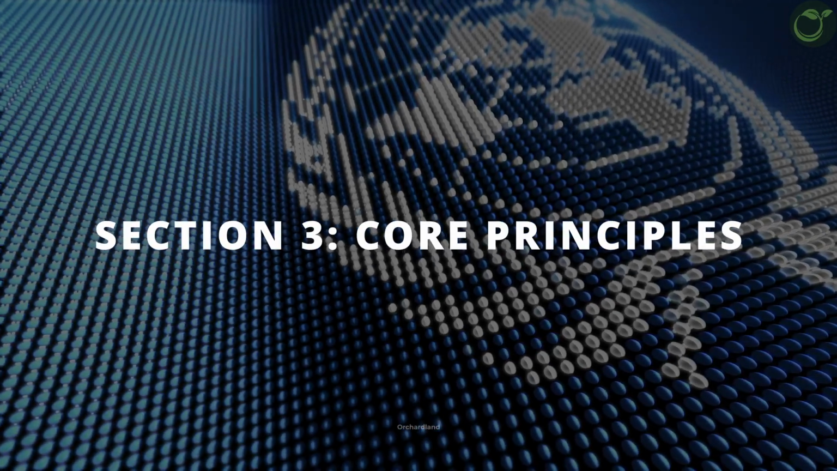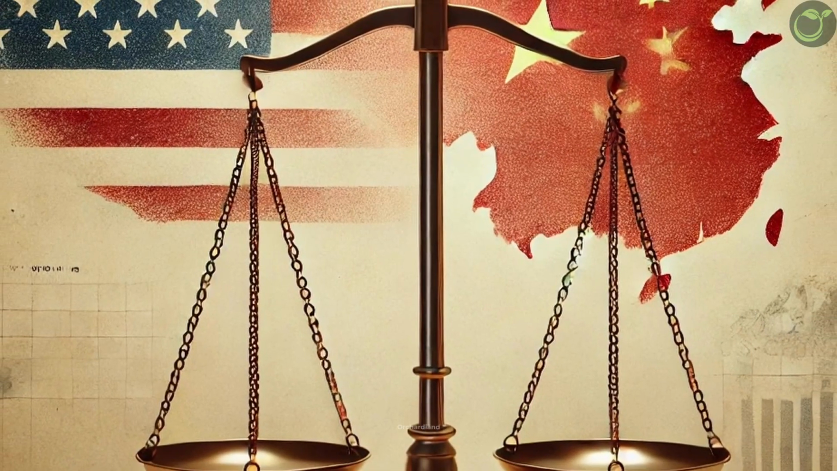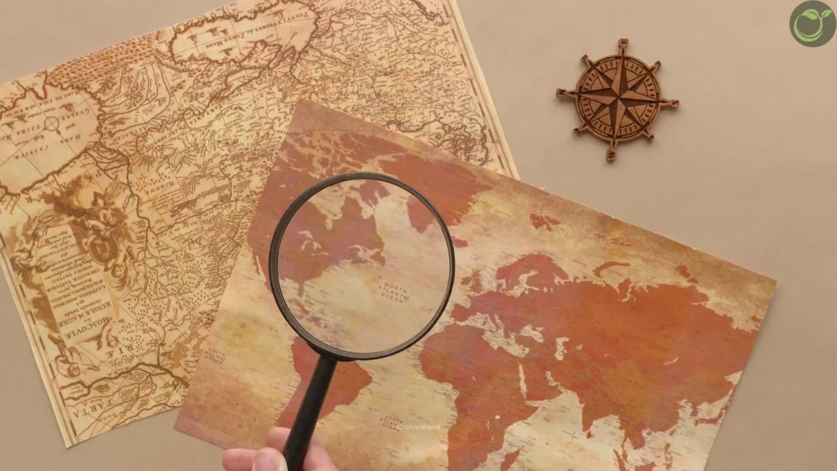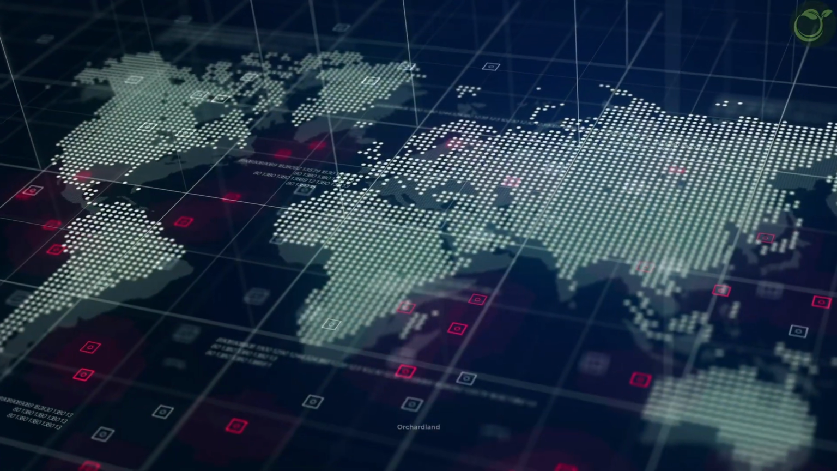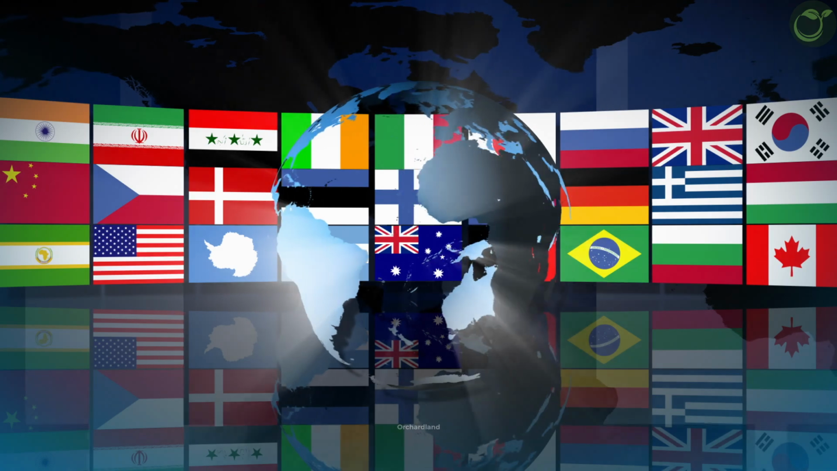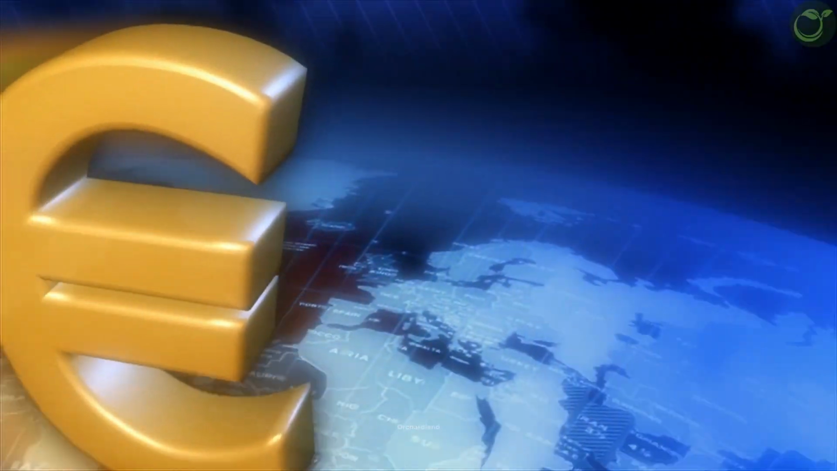Core principles that guide the WTO. Non-discrimination. No country can unfairly favor one trading partner over another. This includes the most favored nation rule, which ensures equal treatment for all. Transparency and predictability. Countries must make their trade policies public, stable, and consistent. This creates a predictable environment for global businesses.